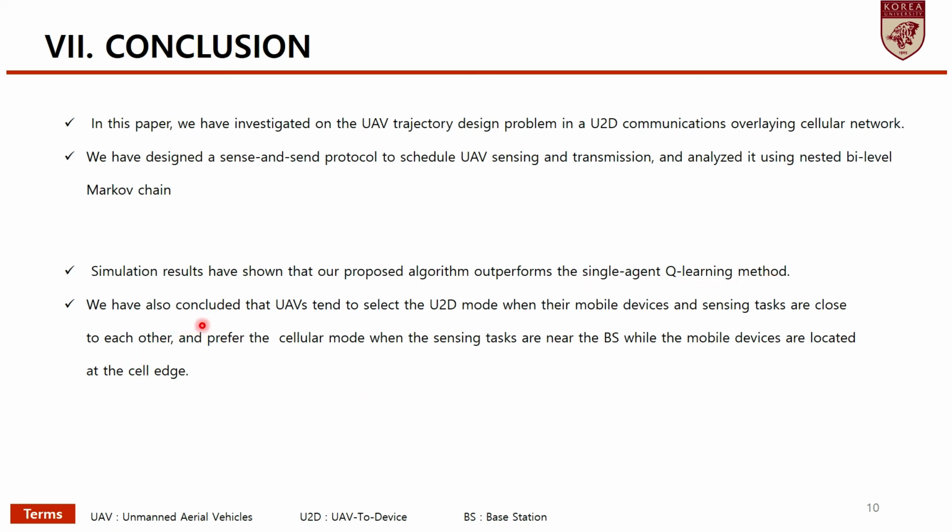We have also concluded that UAVs tend to select the UTD mode when their mobile device and sensing task are close to each other, and select the cellular mode when the sensing tasks are near the base station while the mobile devices are located at the cell edge.